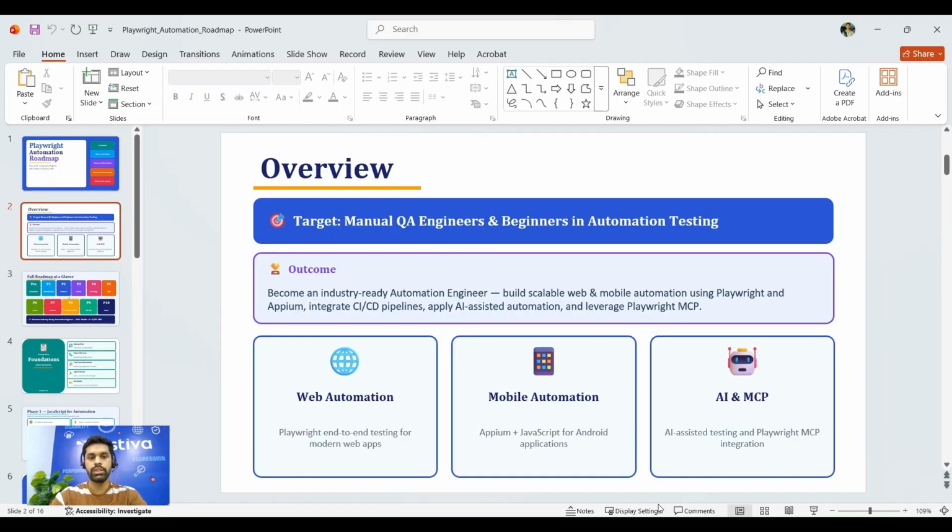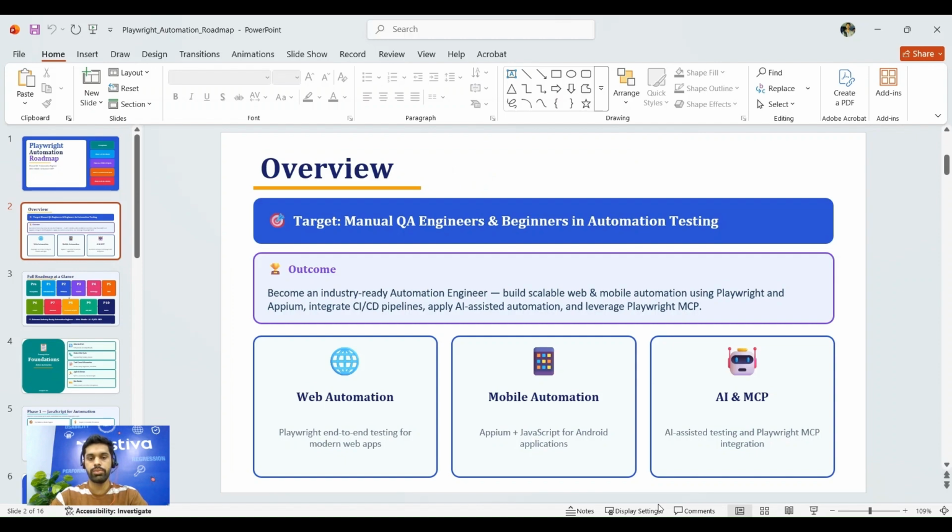What will be the outcome? After this roadmap, if you completely follow it, in the end you will be able to deliver industry level projects as an automation engineer: scalable web automation projects, along with mobile automation basics, and integrating them with CI/CD pipelines and AI assisted automation.